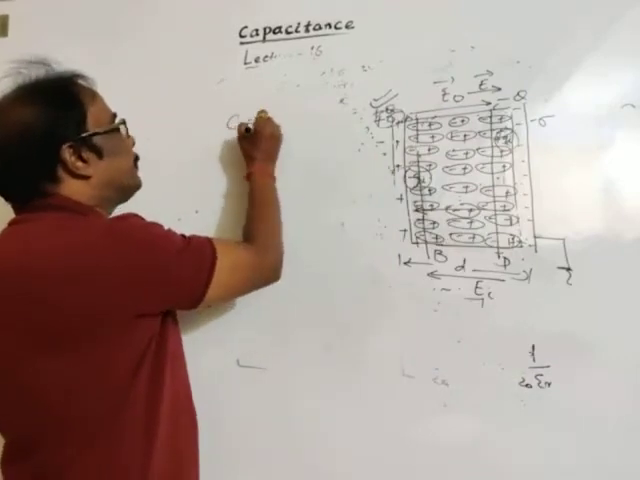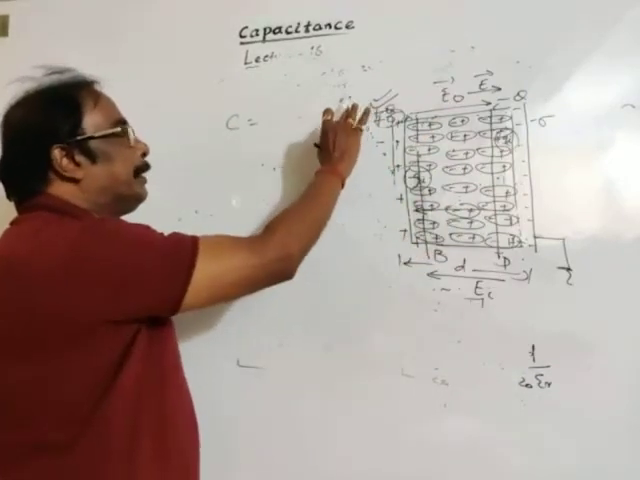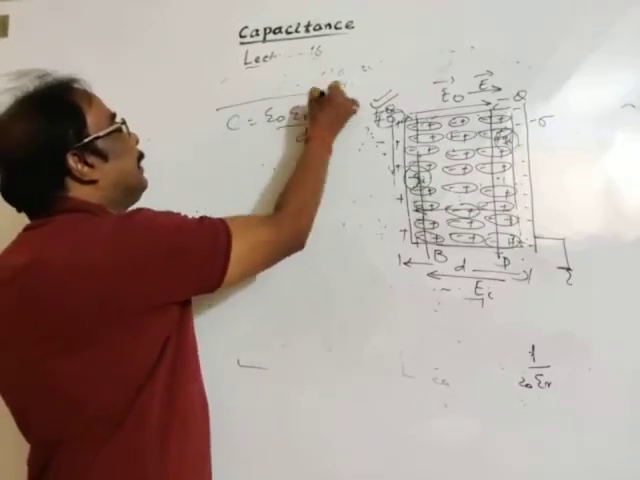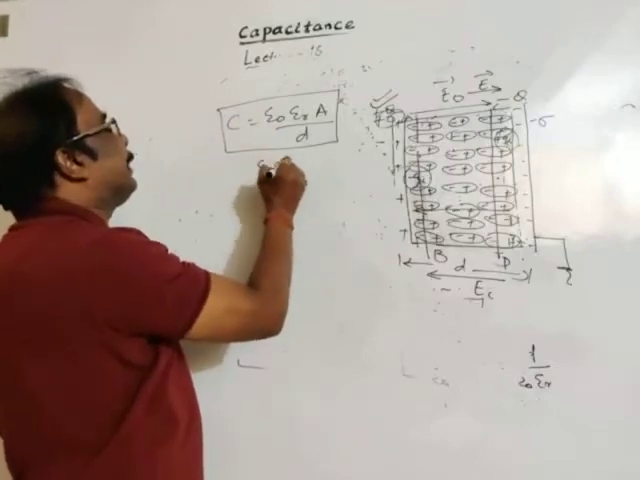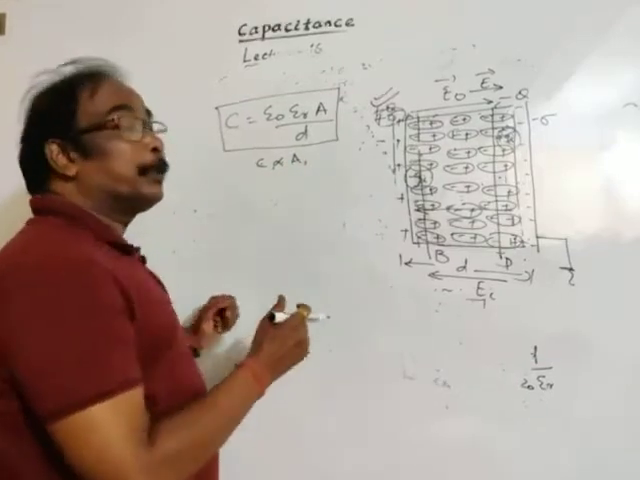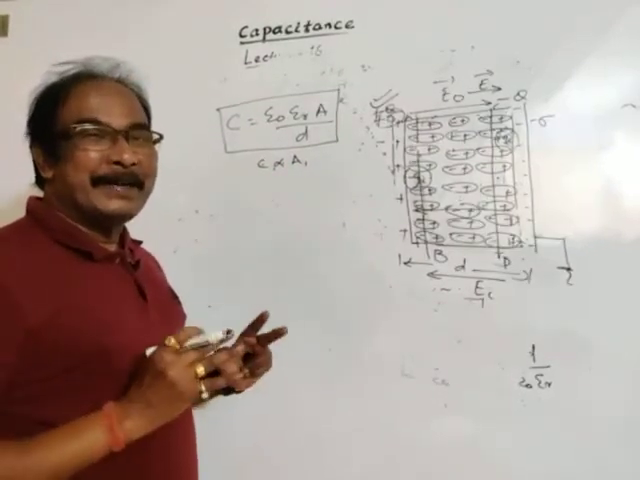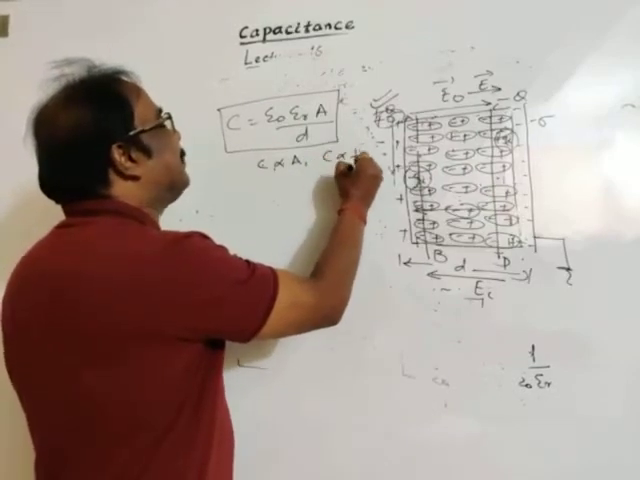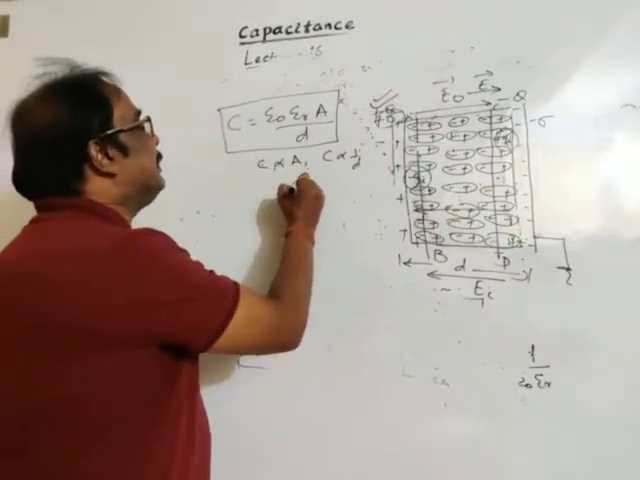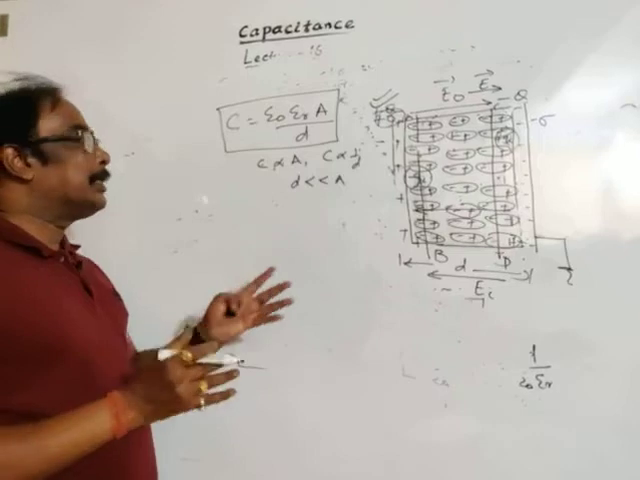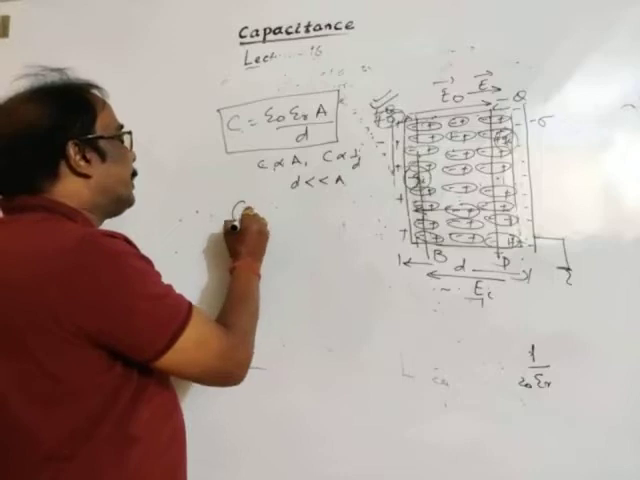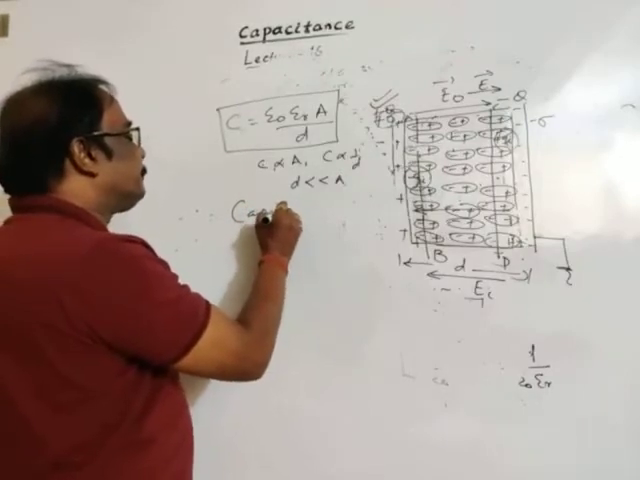Capacitance of parallel plate capacitor with completely filled dielectric medium is given as epsilon naught epsilon r A divided by D. Again, it is concluded that capacitance is directly proportional to the surface area. More the surface area, more is the ability to store charge. Capacitance is inversely proportional to separation between the plates. If separation is less, D is very small as compared to A. This is our consideration.